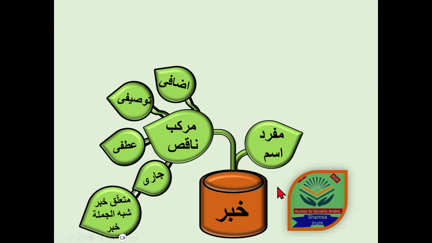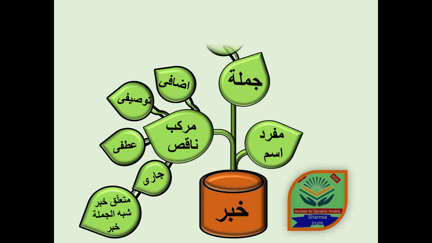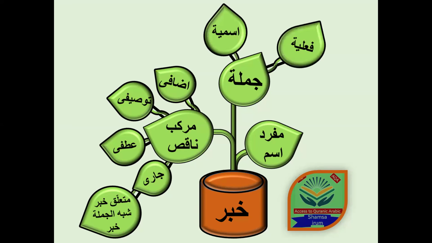And khabar can be used as a sentence, as a jumla. You know that in the Arabic language there are two types of jumla: the nominal sentence or the verbal sentence. They can be used as a khabar. We will cover how we can use a sentence as a khabar when we cover the Jumla Fi'liya, and then inshallah ta'ala you will get a lecture on this topic.